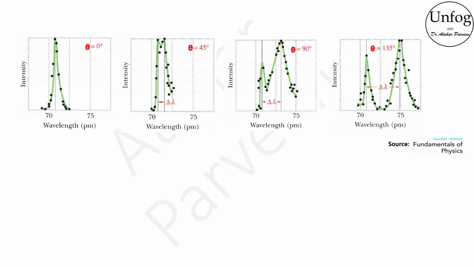These are the Compton results for the four values of the scattering angle θ. The Compton shift increases as the scattering angle increases. Here we can see that when θ is 0 degree, we have only one peak for the wavelength, whereas when θ is more than 0 degree, we have two peaks of the wavelengths. But the Compton shift increases with increase in this scattered angle θ. Therefore, we can say that the maximum wavelength shift of X-rays is possible if θ is 180 degree.